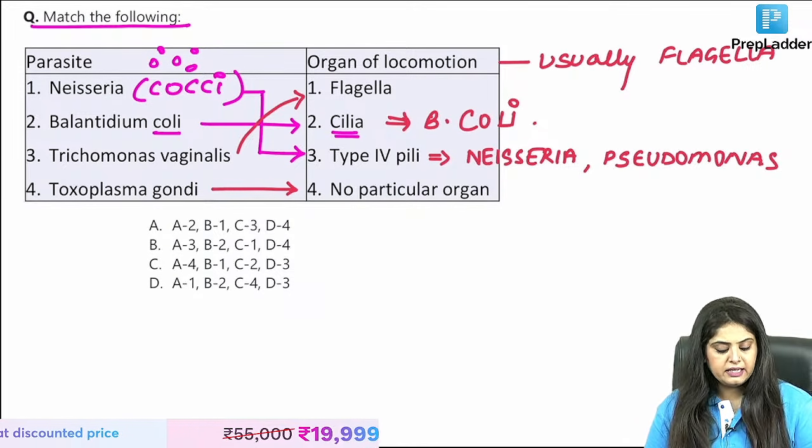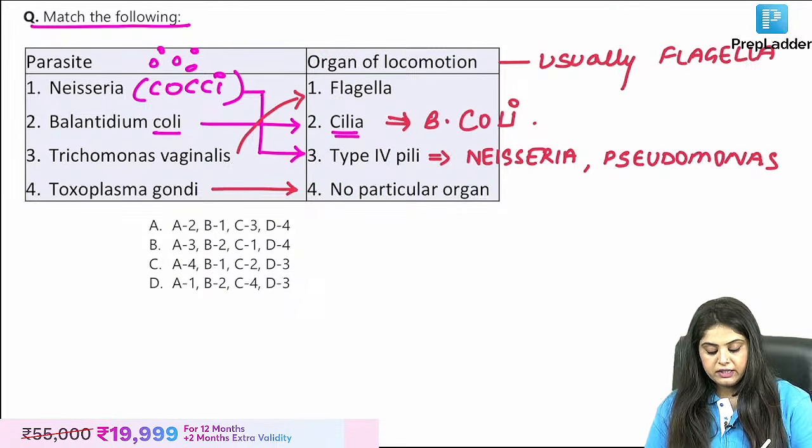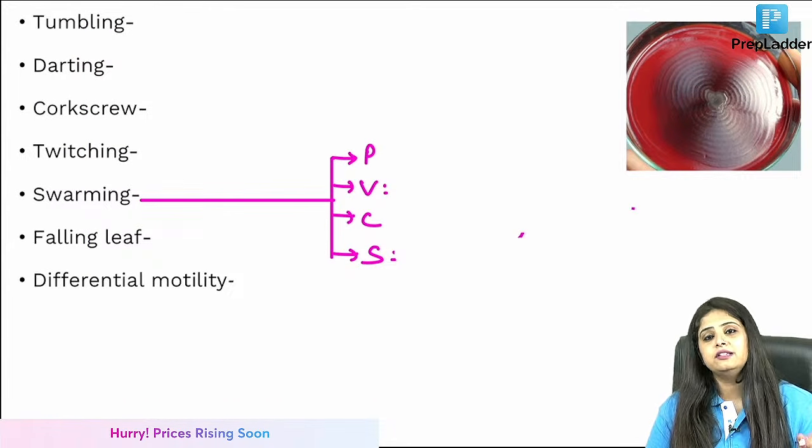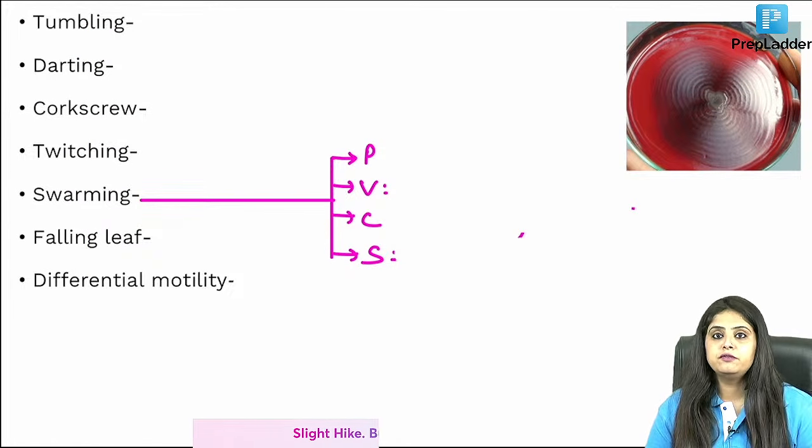Now let me go ahead. We have memorized the organs. What are the different types of motilities that they can ask me in the exam? Each one of them is a question. Hence, I have not got match the following, I have got you fill in the blanks.